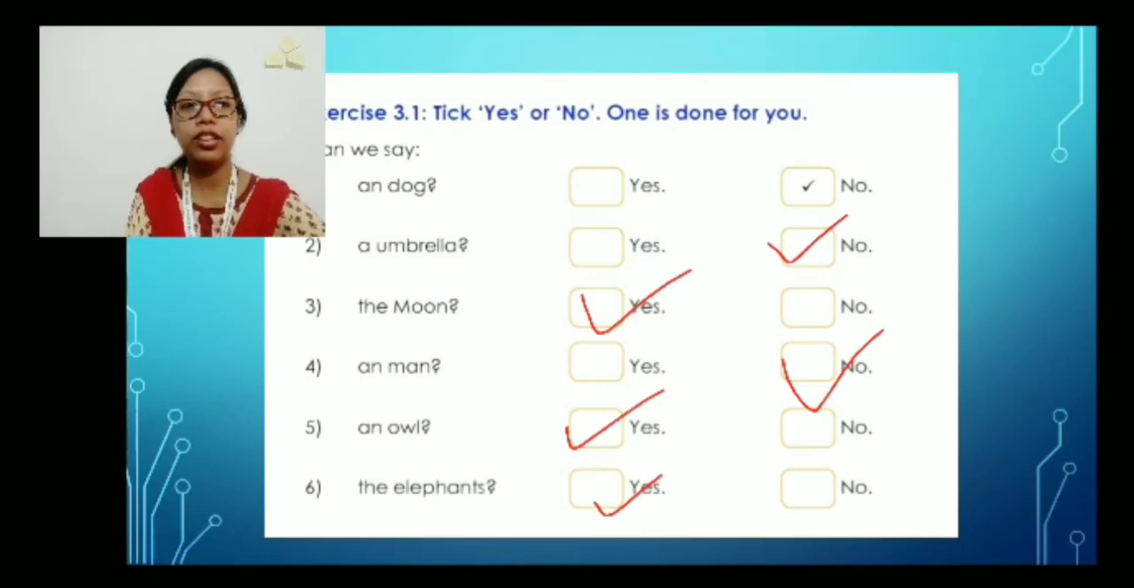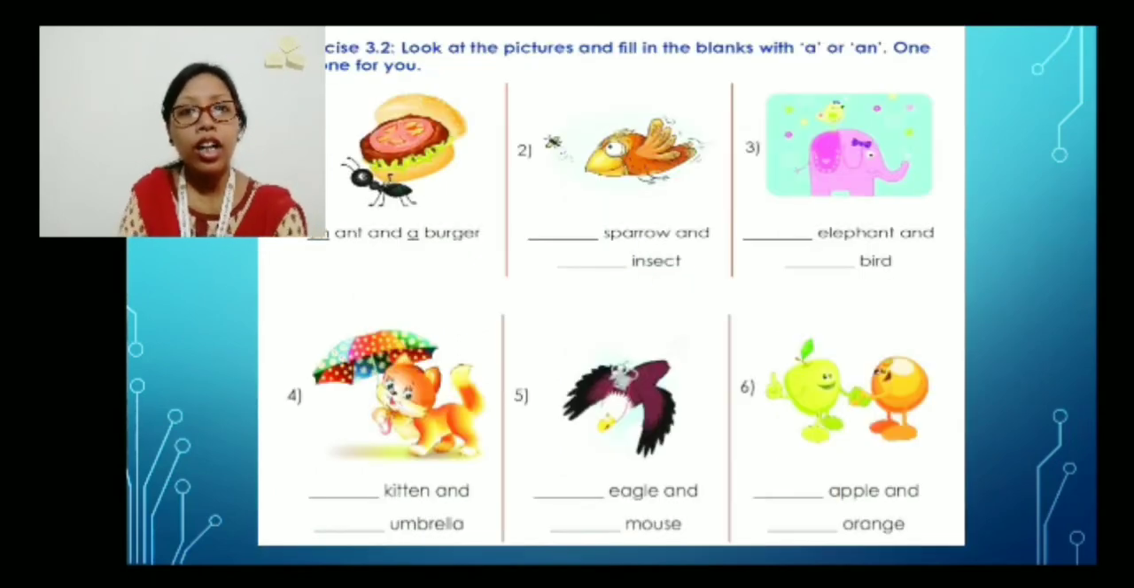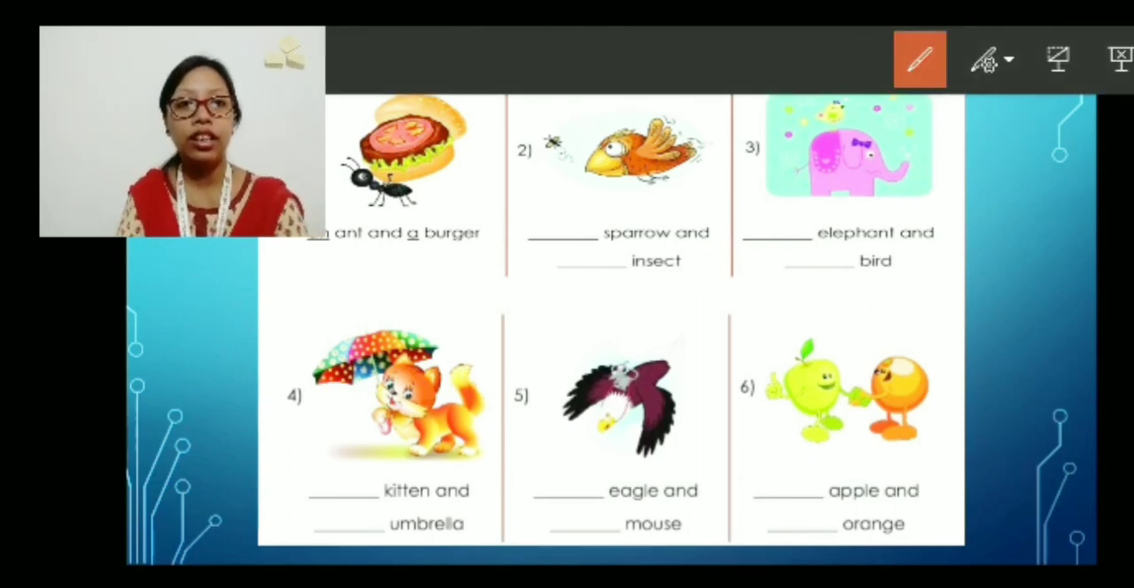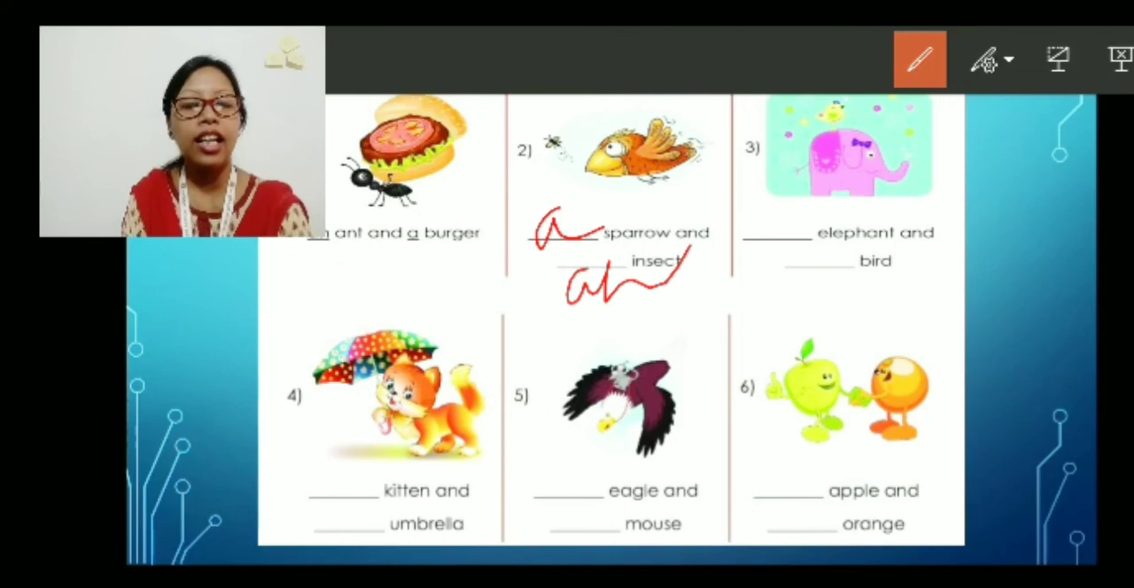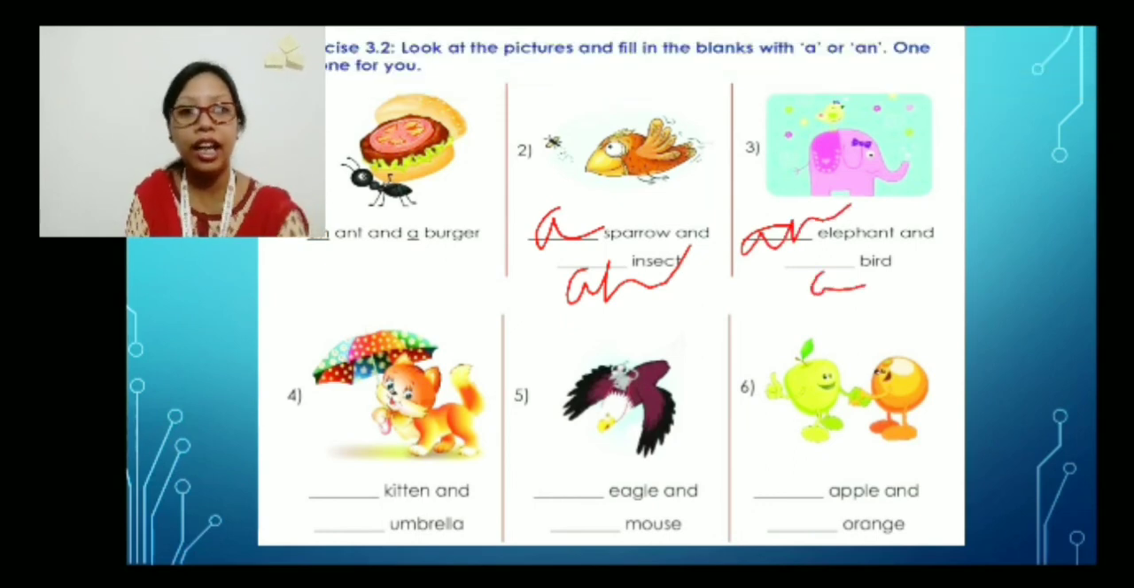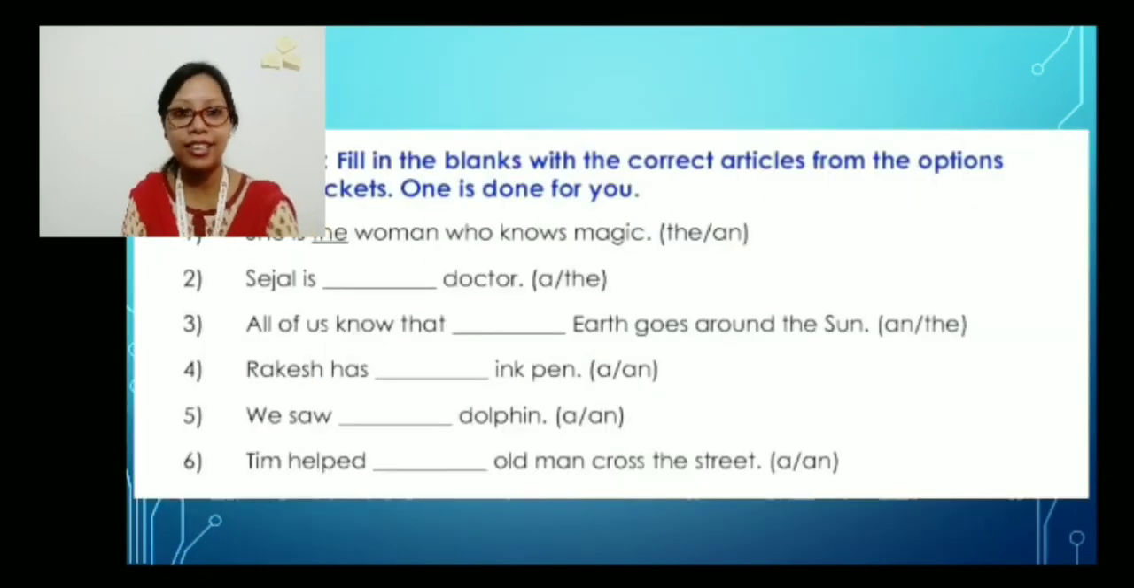Now let us move towards the next one. Exercise 3.2. Look at the pictures and fill in the blanks with a or an. One is done for you: an ant and a burger. The picture shows an ant and a burger. Then we have number 2, dash sparrow and dash insect. So what are you going to write? A sparrow and an insect. Then number 3 is dash elephant and dash bird. E is there, so it will be an elephant and a bird. And 4, 5, 6 is for you. Do it on your own and we will be discussing the answers later on.